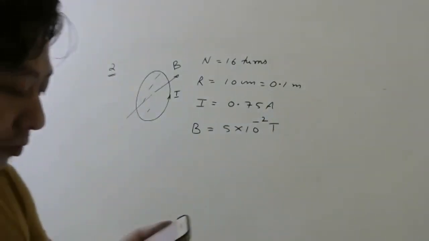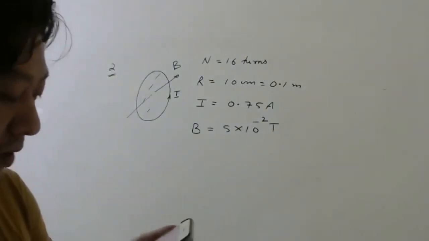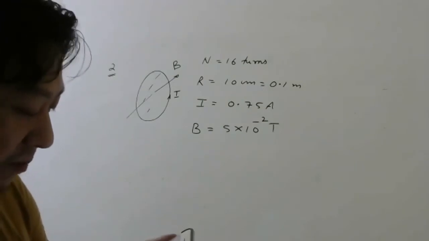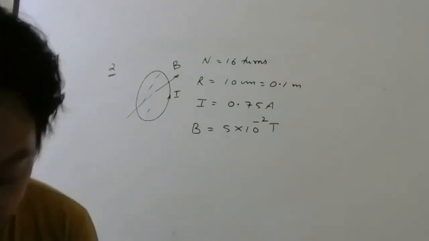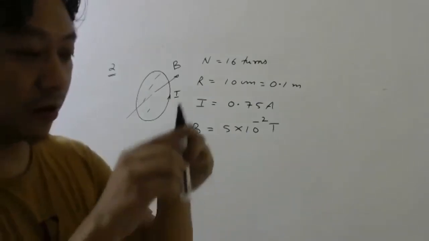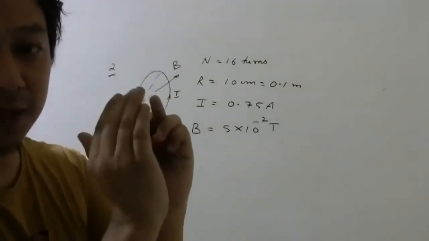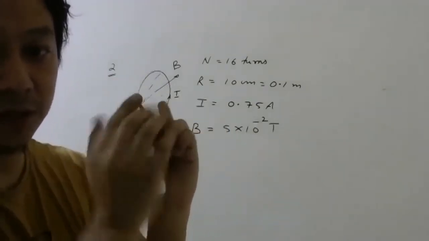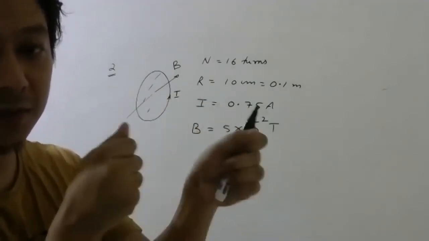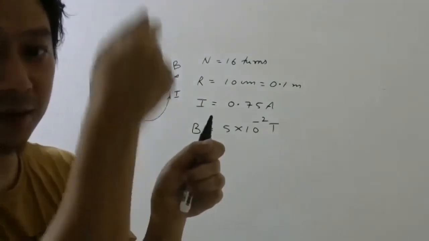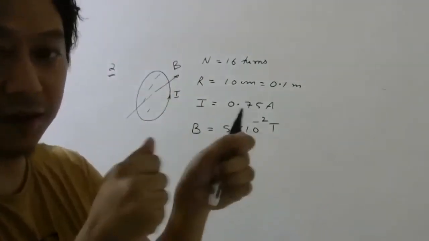The coil is free to rotate about an axis in its plane perpendicular to the field direction. So if this is the coil and magnetic field is applied perpendicular to the plane, the coil is free to rotate this way. It is free to rotate about an axis which is perpendicular to magnetic field.